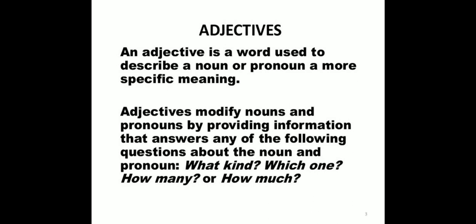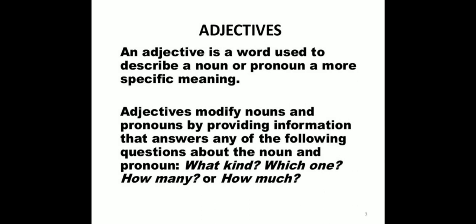Adjectives modify nouns and pronouns by providing information that answers any of the following questions about the noun and pronoun. So what questions do these adjectives answer? Adjectives can answer some questions like what kind, which one, how many, how much.